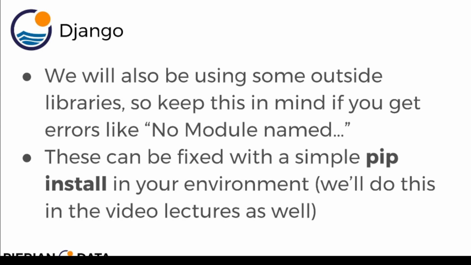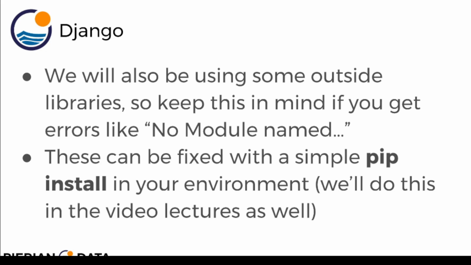Another note is that we are also going to be using some outside libraries. So keep this in mind. If you happen to just immediately run the file that's in the resources of this lecture and you don't have the right modules installed, you may get something that says no module named, etc. Then this can be easily fixed with a simple pip install in your environment or in your virtual environment, of the same module.